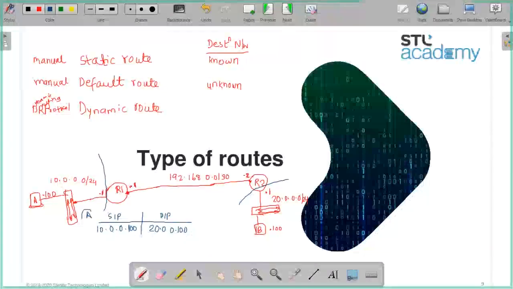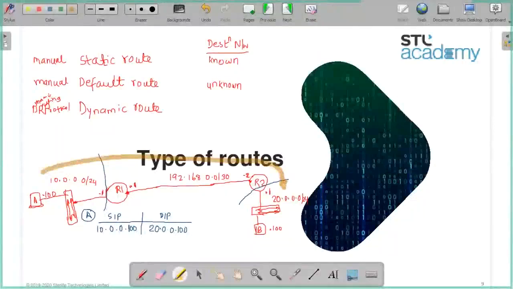From PCA's perspective, he wants to go to 20 network. How does he go? Through the router via 192.168.0.0 network. Yeah, you are very intelligent. I know that. So it is going to go via this only.